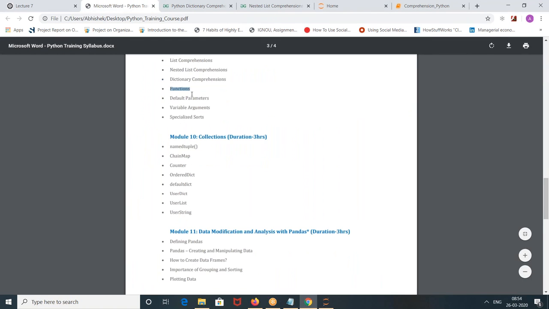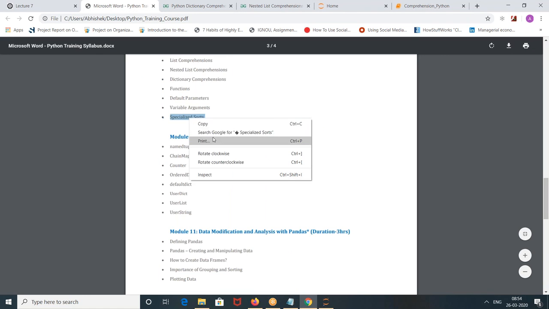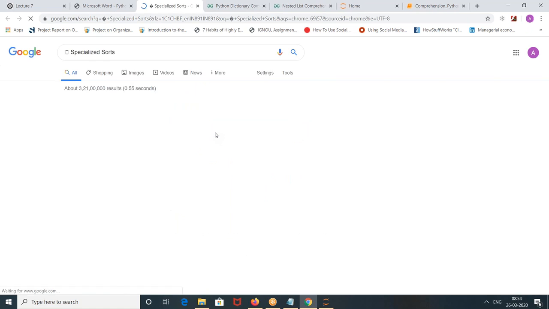Functions we have already seen. Default parameters we have seen. Variable arguments we have seen. Specialized sorts. Sorted functions.